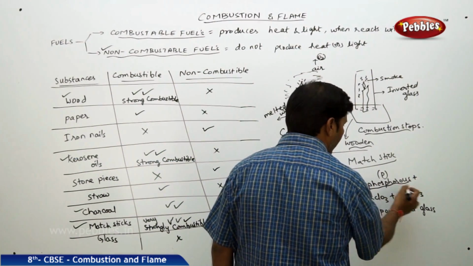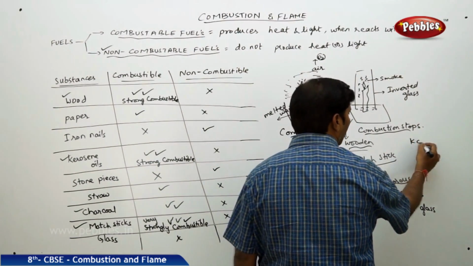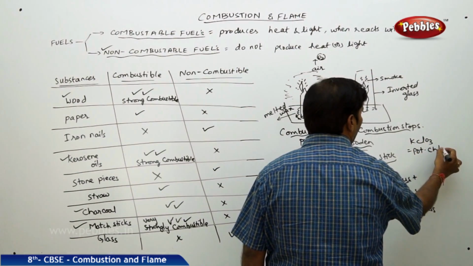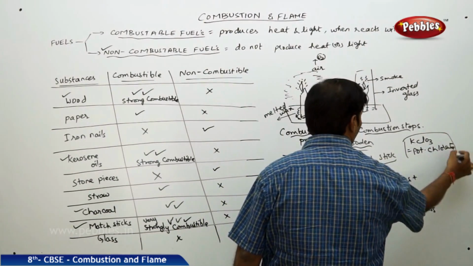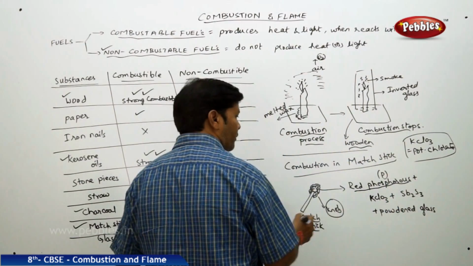The symbol of phosphorus is P. It is filled with powdered potassium chlorate. This KClO3 is called potassium chlorate. And you also have some amount of the compound which we call Sb2S3.